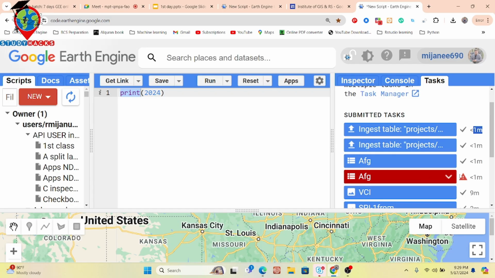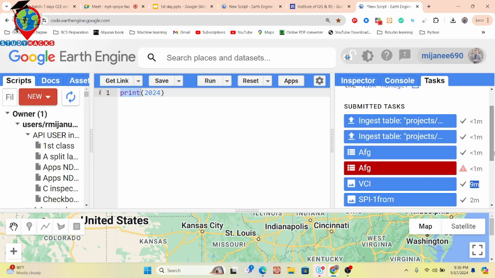It means that it did not export or import because it has some problem. So when you get the red alert sign, suppose you want to export or import any file in the Google Earth Engine platform, it means that your code has some problem. But when you get this bright sign, it means that your import or export was successfully done. And also you can see how much time you need for that.